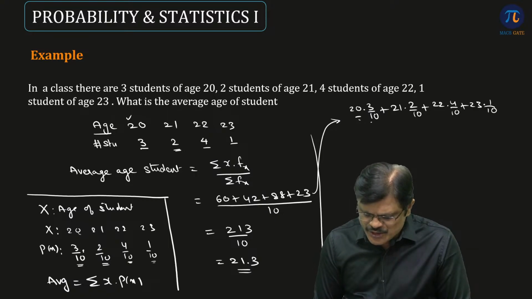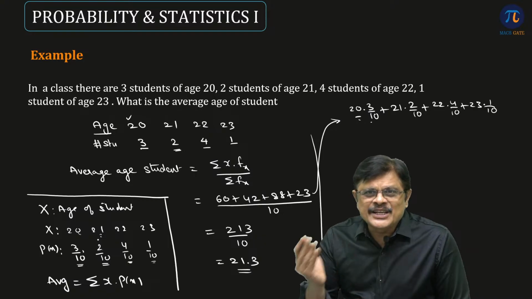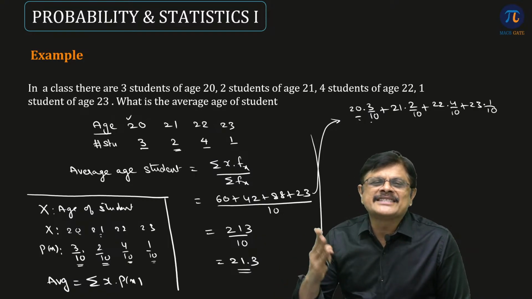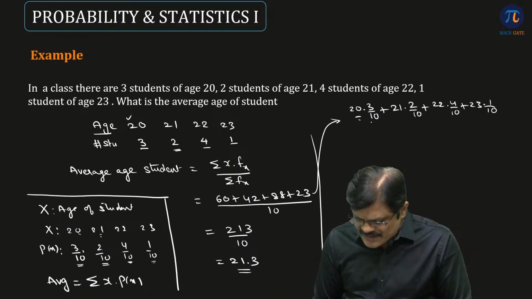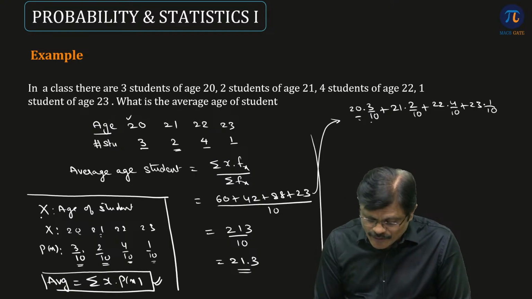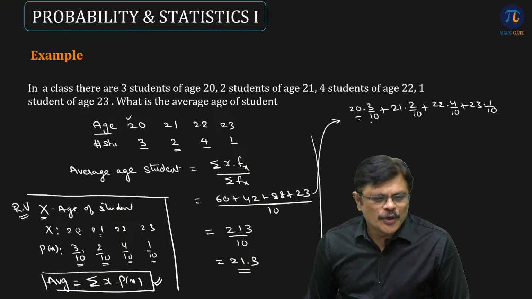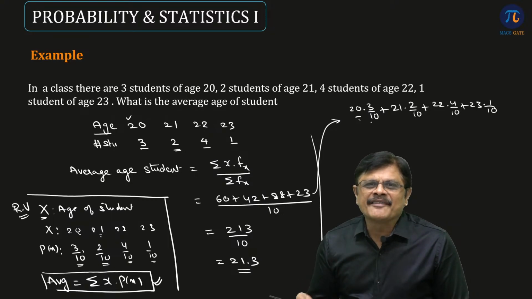You are multiplying these two fellows and adding with the next x into px value, that is sum of x into px values. So this is the idea for defining your expected value, and this is what we call it as expected value of this particular random variable. Expected value of this particular random variable. Hope you understand. So this is the idea for defining expected value of a random variable, my dear friends.